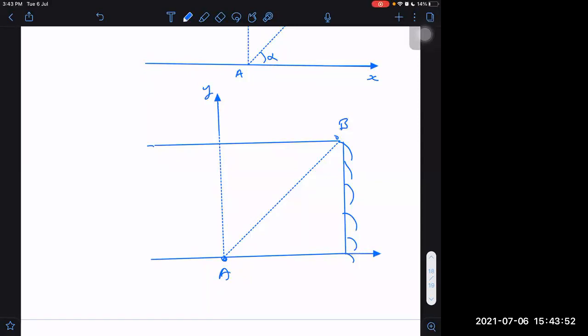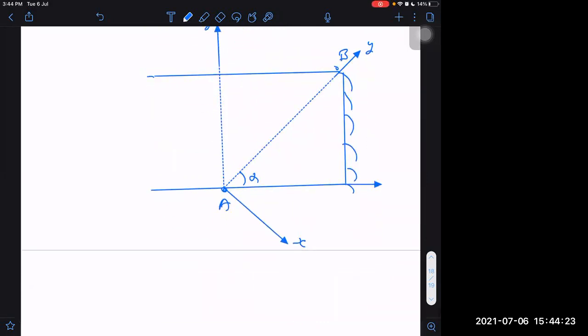Let us see now how it will be done. Let us take the AB line as the y-axis, and this is the x-axis as before. This angle is given to us as alpha. Now I want the speed to be minimum. Which speed? The velocity of the boat with respect to the river I want to be minimum.